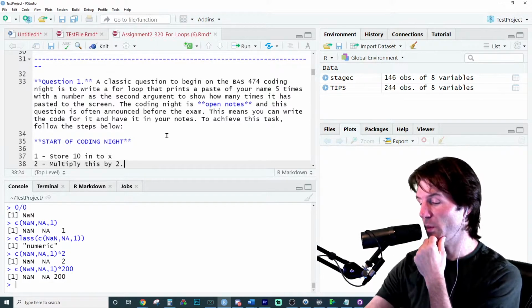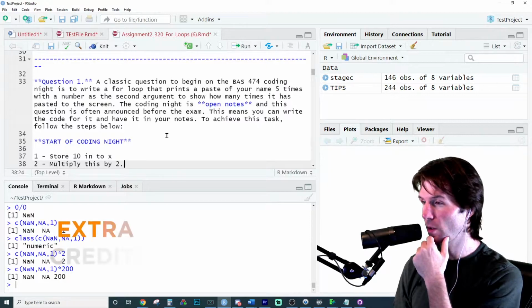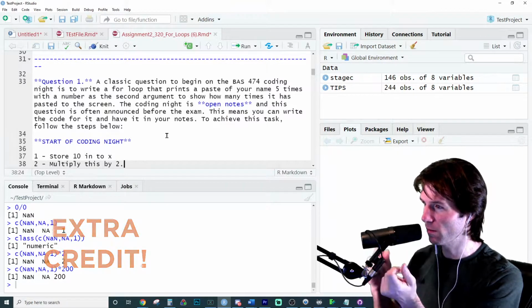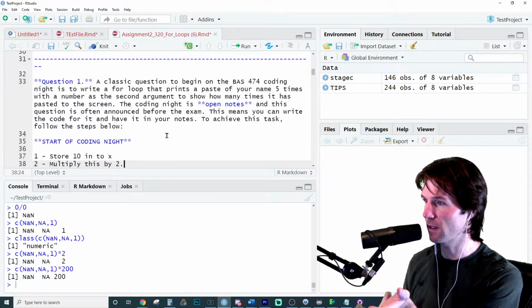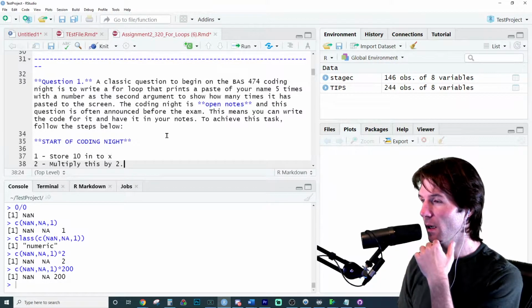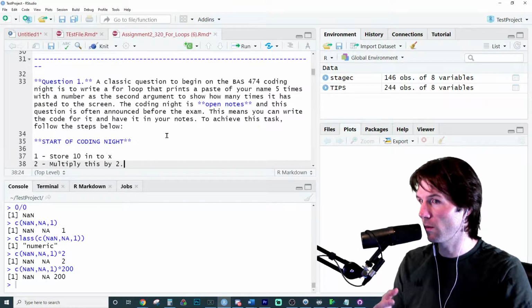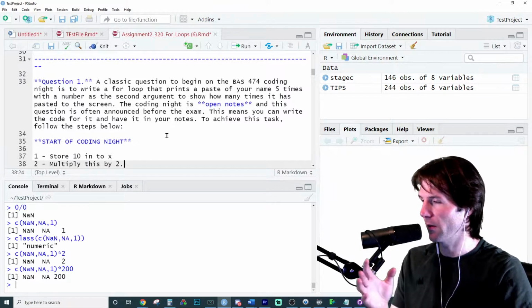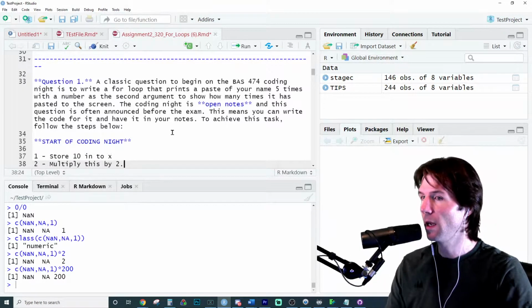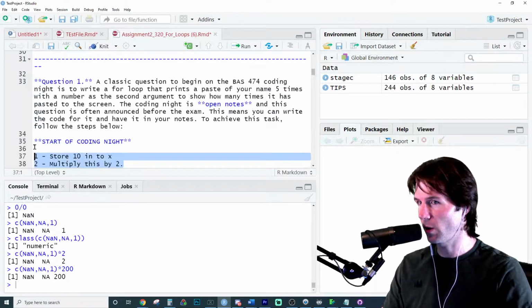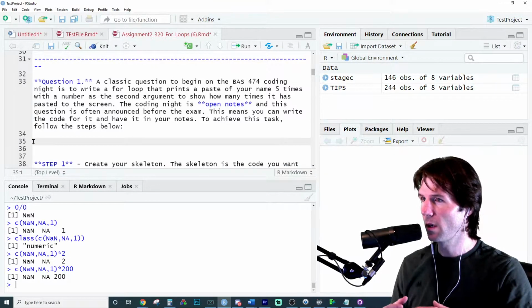Exactly, Ella, 100 points. When you're in 474, we expect you to know things like store this into this, like save the object. Maybe it's a communication thing. People can be like, hey, what do you mean store into? We're like, just assign the value of 10 into x. And they're like, oh, assign it as a value, I understand that. Okay, create this object. So always feel free to ask questions. We can always rephrase stuff.